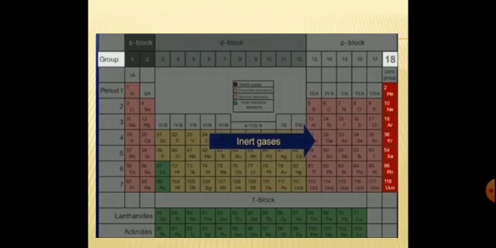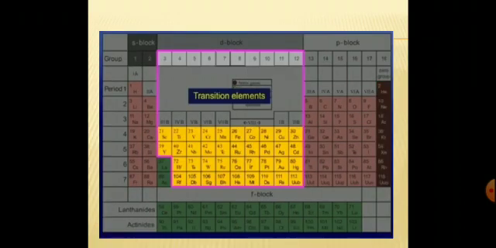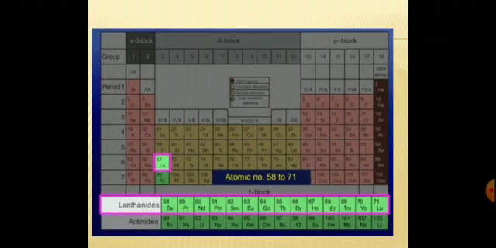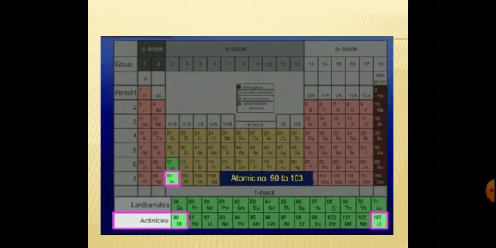8 electrons. Elements placed in groups 3 to 12 in the middle of the periodic table are known as transition elements. Elements placed at the bottom of the periodic table are known as inner transition elements. They contain 2 series, that is, lanthanides from atomic number 58 to 71 and actinides from atomic number 90 to 103.